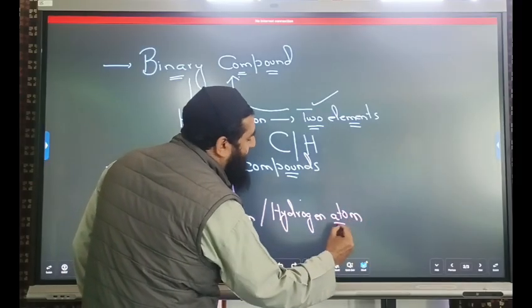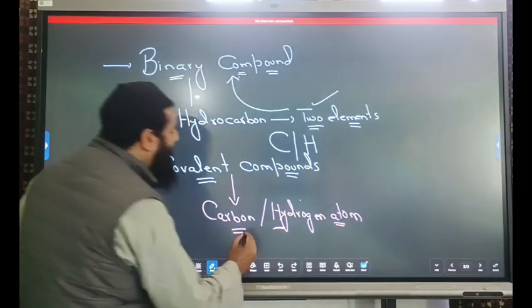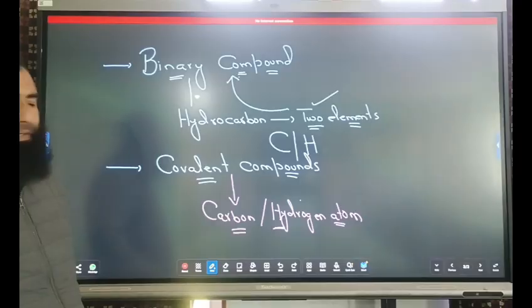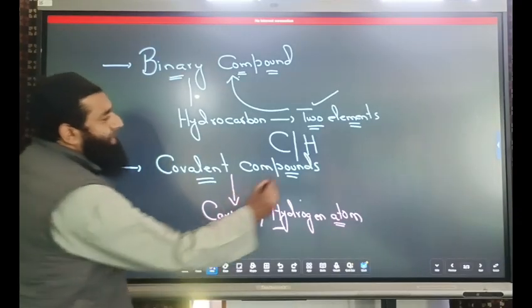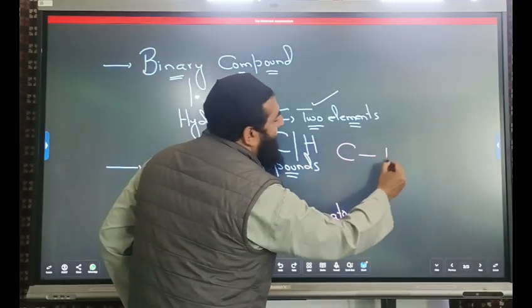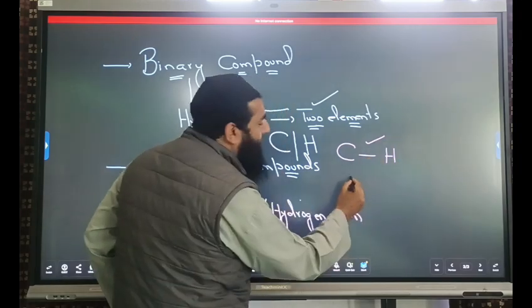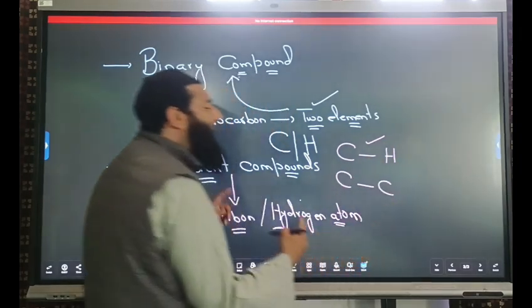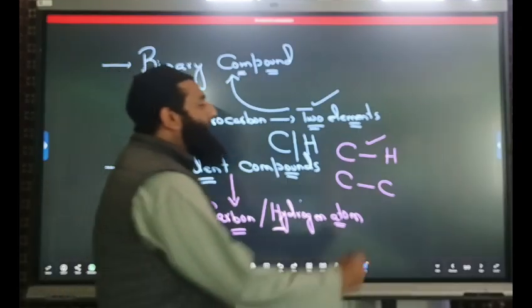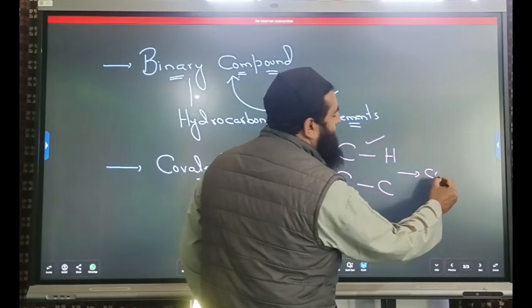These carbon and hydrogen atoms or carbon and carbon atoms are linked by covalent bonds.